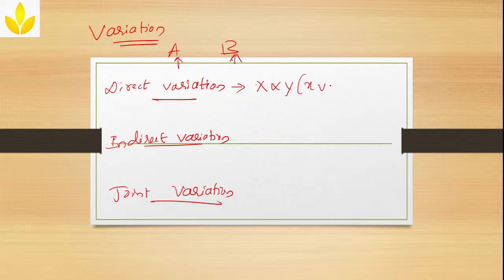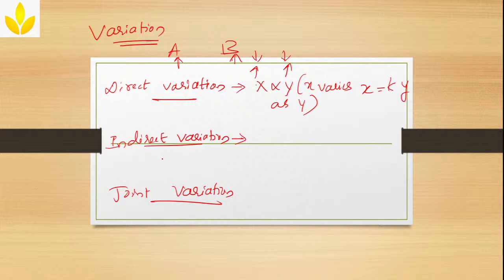If there is a change in y, then x will also change. If y increases, x increases. If y decreases, x decreases. Clear? You can write this as x is equal to some constant k into y.